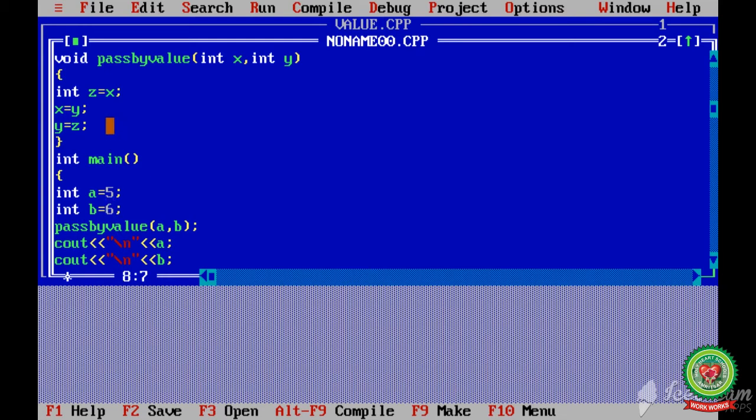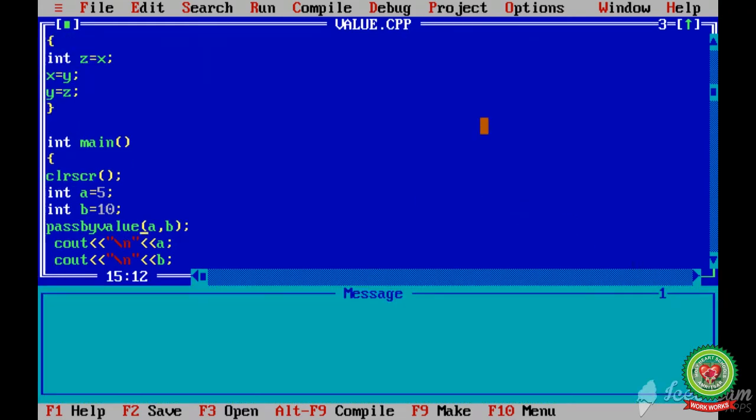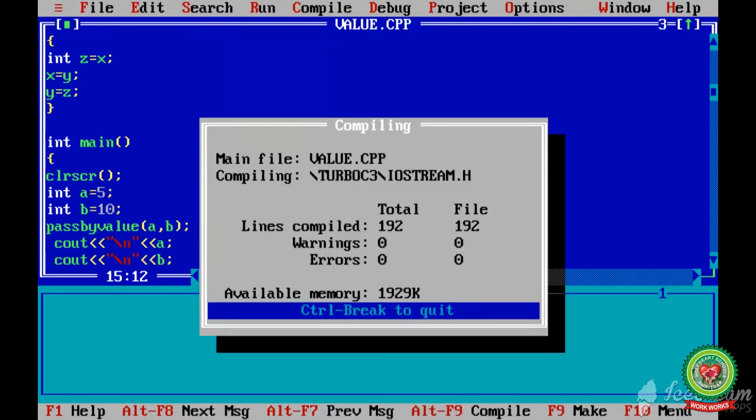Even though I have written the piece of code for swapping of two numbers, means for changing the value of the two numbers, now we will run our program. Now notice that the value of a and b is not changed. Value of a remains 5 and value of b remains 10.